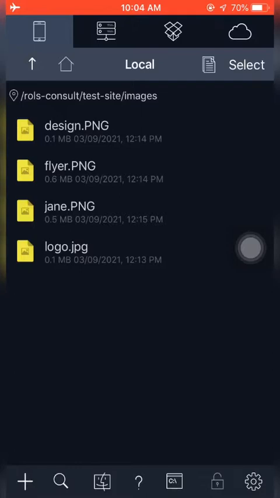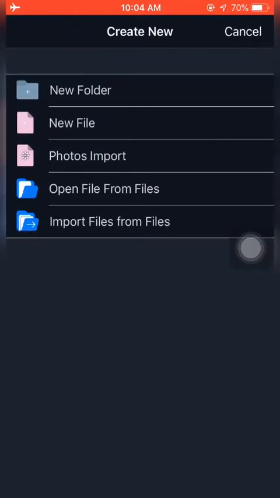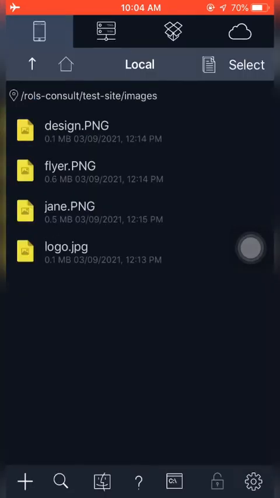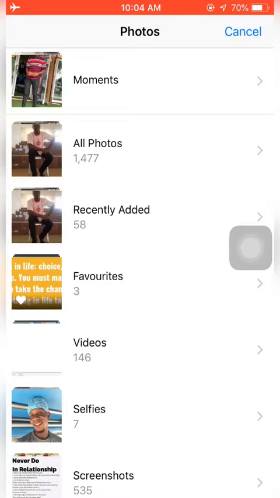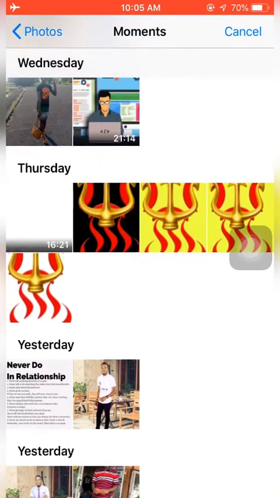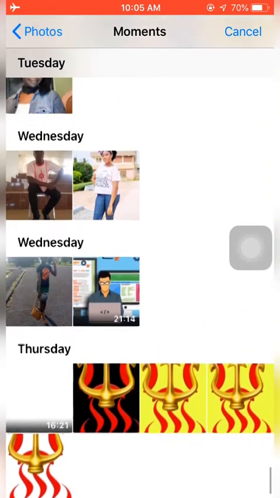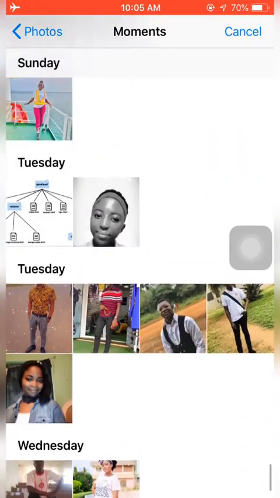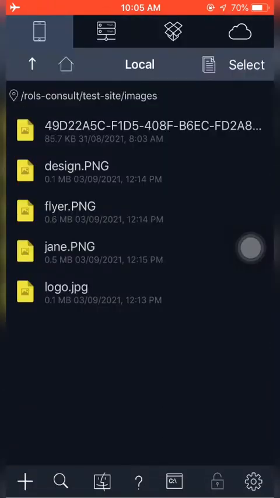Let's take an example here. I want to import photos from my photo app. So let me go photos import. This will send me straight away into my photos app, and I have some nice photos over here. Let me click on moments. Then I have my dear brothers who sent me their link. Okay, let me try and use this. You see the name that it is giving me, 49D22A5C.